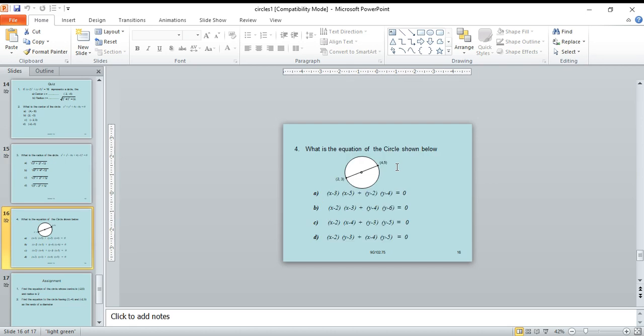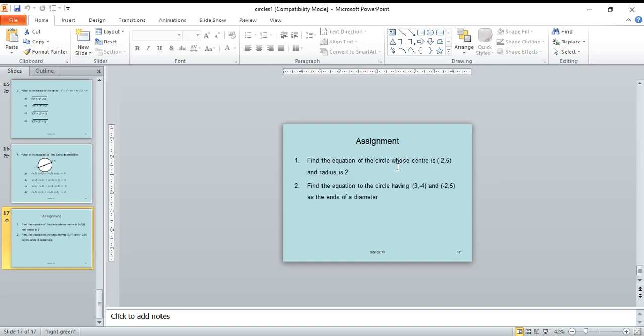What is the equation of the circle shown below? Here the points are 2, 3 and 4, 5. (x minus x1)(x minus x2) is (x minus 2)(x minus 4), plus (y minus 3)(y minus 5) equal to 0. C is the correct answer.